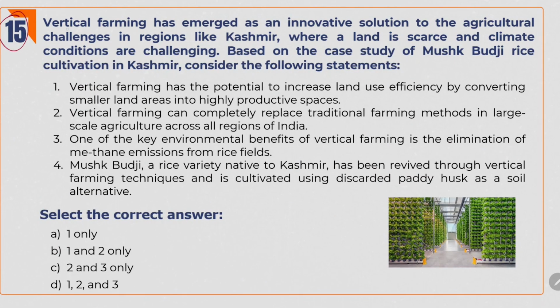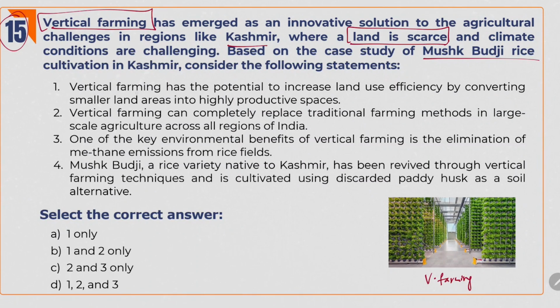Last question. Vertical farming has emerged as an innovative solution to the agricultural challenges in regions like Kashmir, where the land is scarce and climate conditions are challenging. Based on the case study of Mushkubudji rice cultivation in Kashmir, consider the following statements. Here they are focusing on the vertical farming concept. See, this is vertical farming.